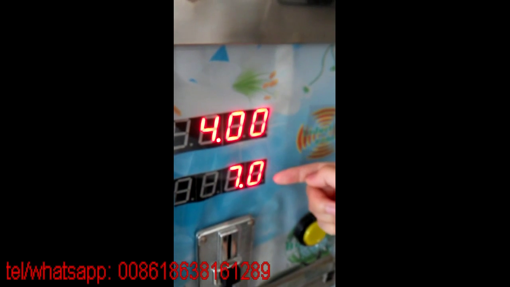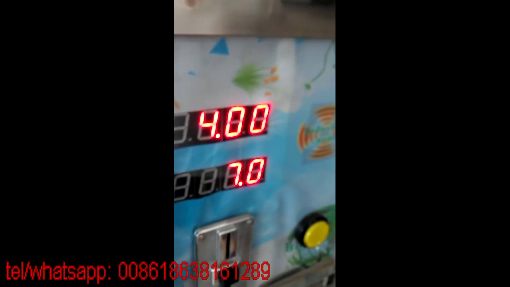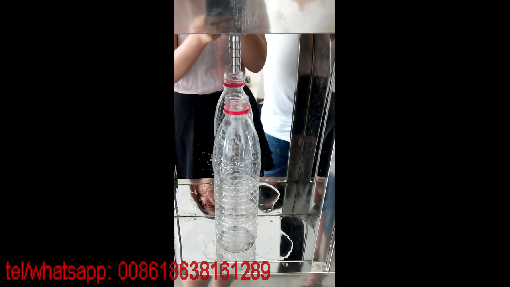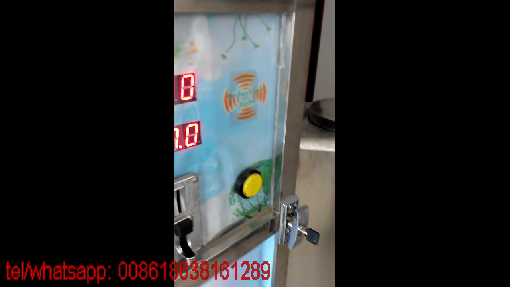Now it's 4 pulses for 7 seconds of dispensing. Now we put an empty bottle. And start.